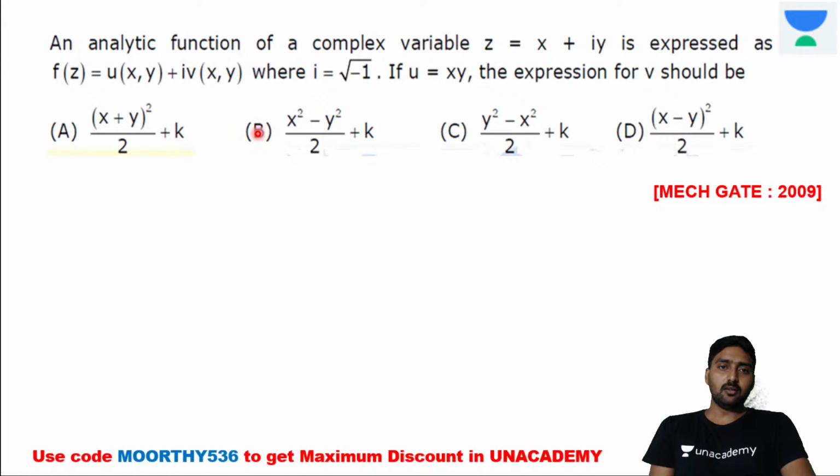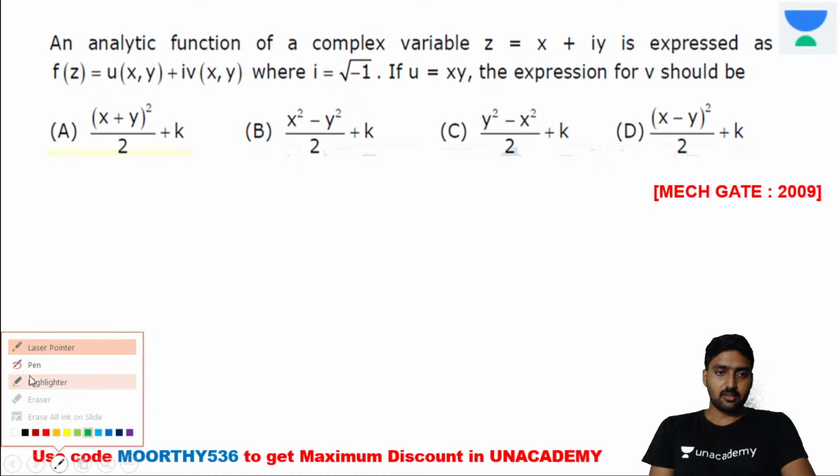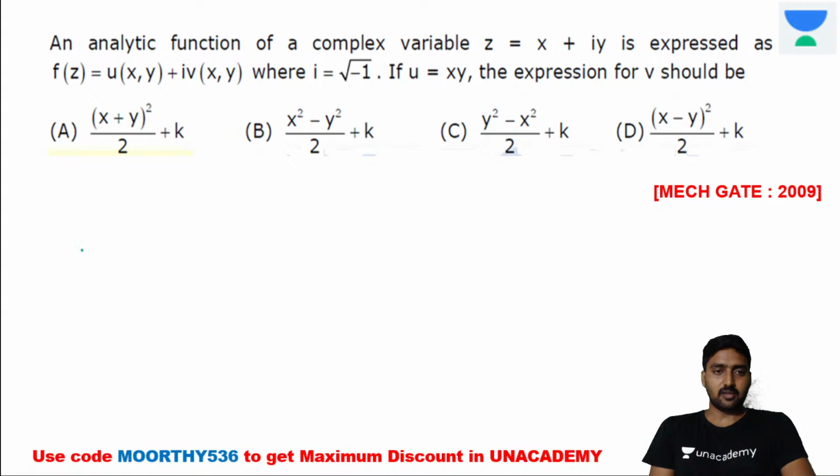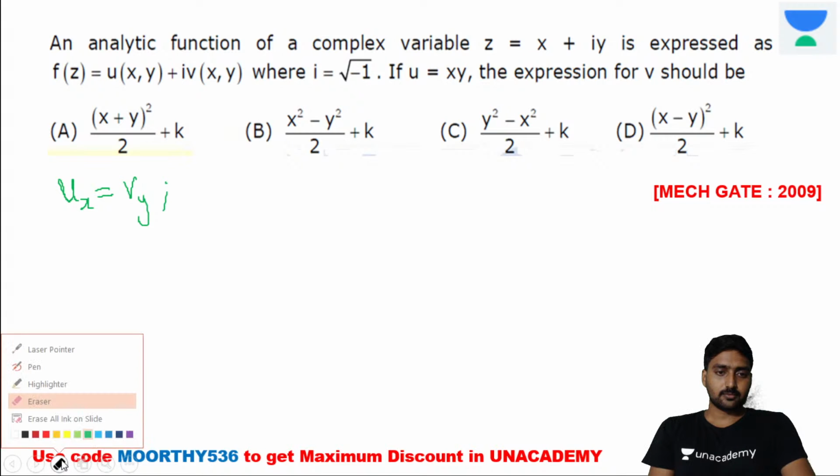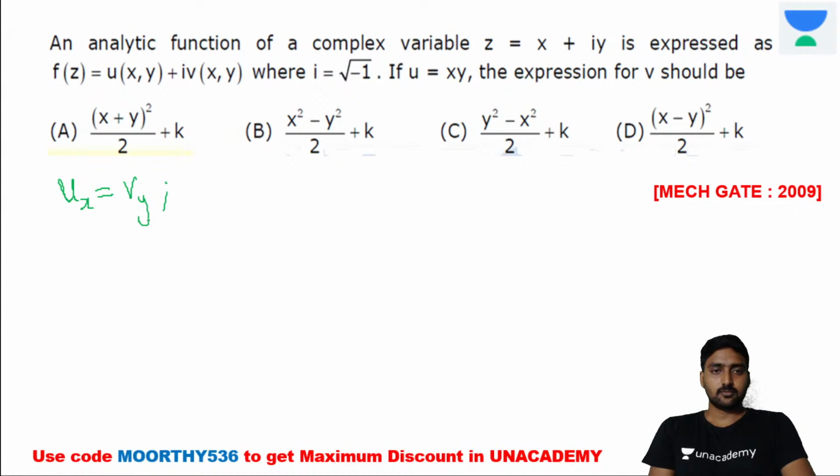Now the formula, first I will write the formula. It's a simple thing we can write. Instead of writing the whole value, it's ux. Ux means dou u divided by dou x. Ux is equal to vy. Second condition, uy. Sorry, it's not v, it's u. Uy is equal to minus vx. Is it clear? It's a formula.